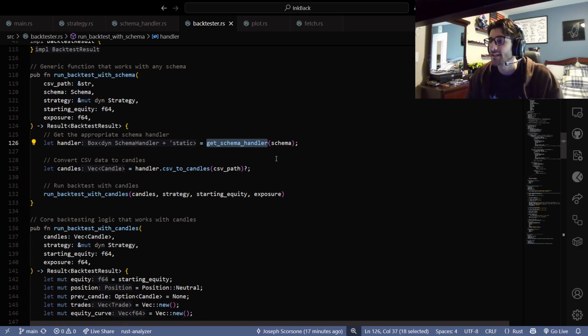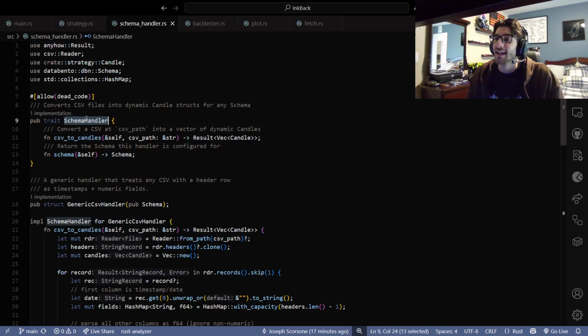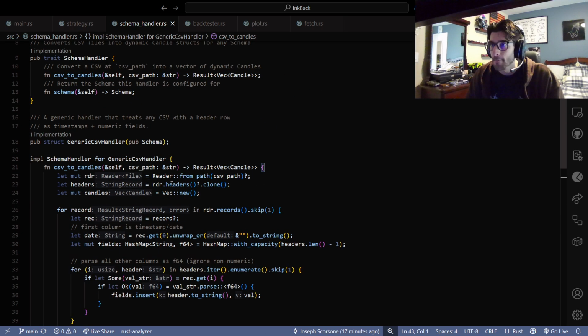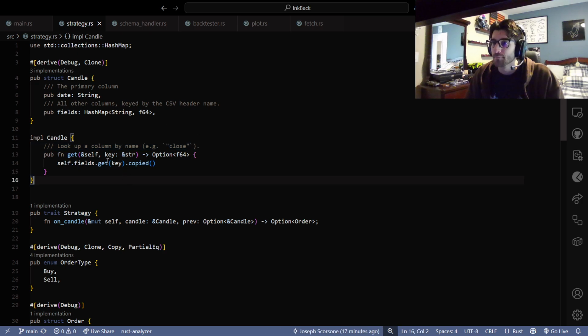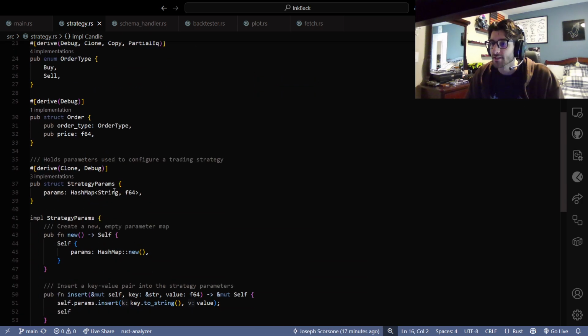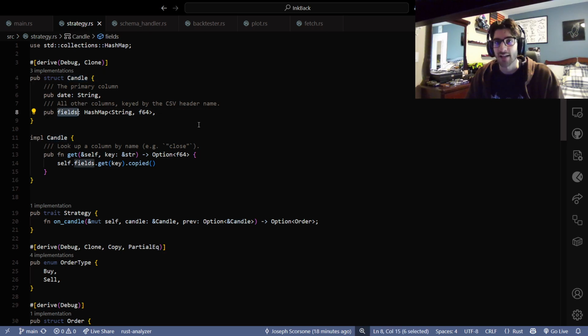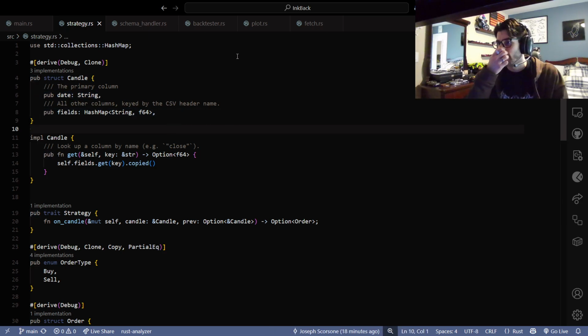And then we have this get schema handler, right? And this handler is really useful because it'll convert whatever schema we have into a candle with the correct fields, right? Because in strategy, we have this candle right here, and it has fields, which is a hash map, right? The date is the date, right? I wanted that to be what it is. But this hash map is so it can be more generic, right?